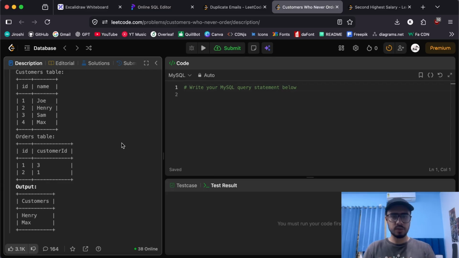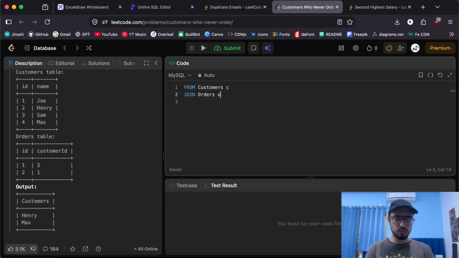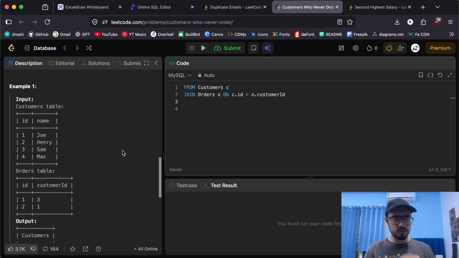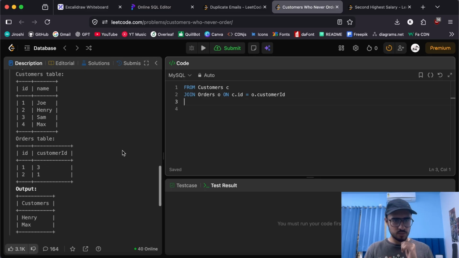Okay, let's think about it. First of all, we know for sure that we need the customers table, right? So we'll do customer C, and we'll do a join with orders table O, and the condition says that C.ID should be equal to O.customer_ID. Yeah, perfect. So far we have combined both the tables, right?